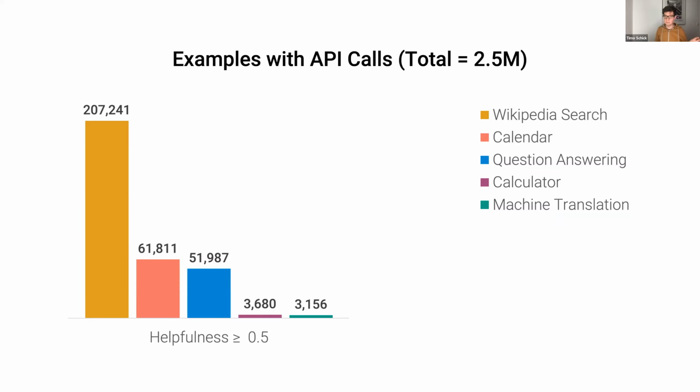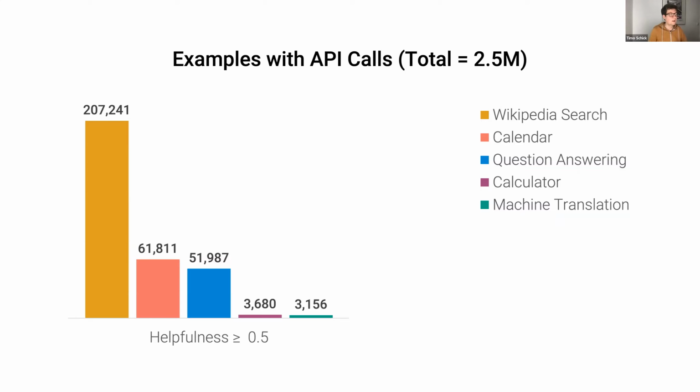You can see that all of those numbers are pretty low, which of course shows you that what we're doing here is not really efficient, because we are annotating 2.5 million examples with way more than one API call per example. So we might have, let's say, 10 million API calls, and then we only end up with between 200,000 and 3,000 of them actually being helpful for this threshold of 0.5. There are various reasons for that. One of them is that our model is relatively small, so it's not really good at doing those API calls in a few-shot way. We can discuss at the very end some ways of making this more efficient.